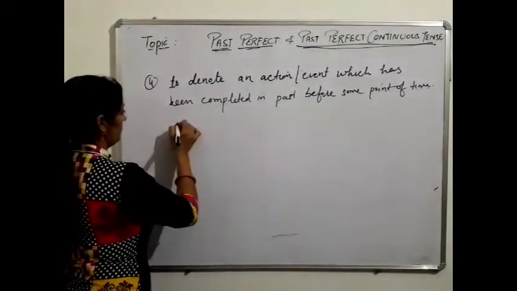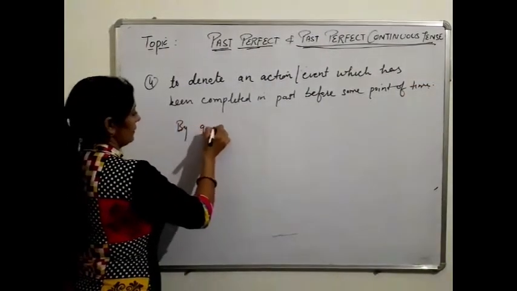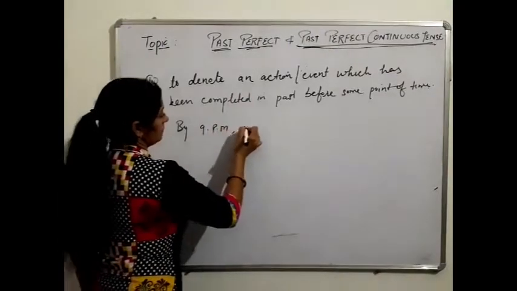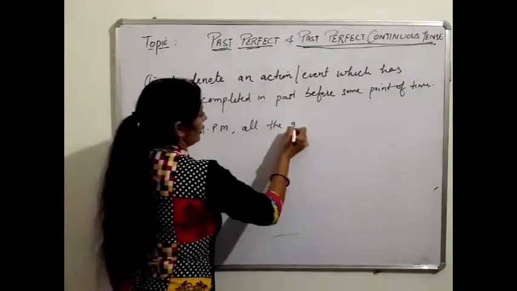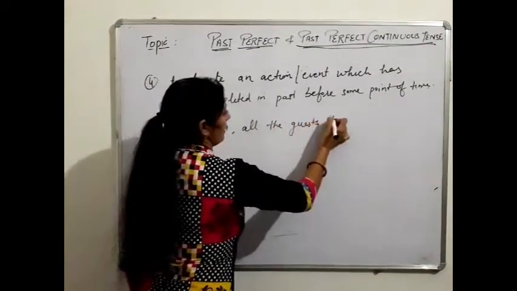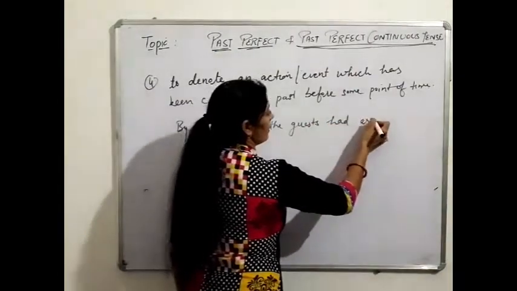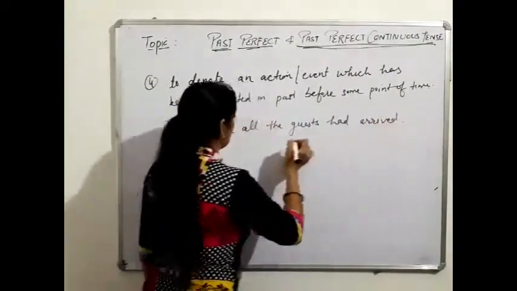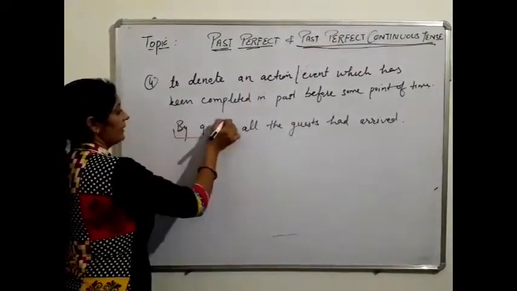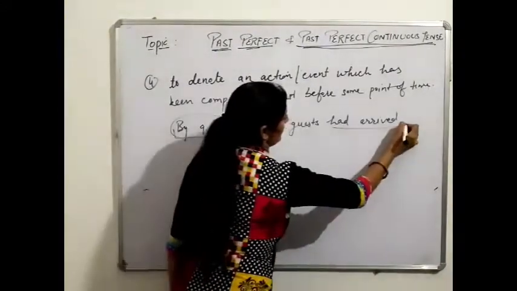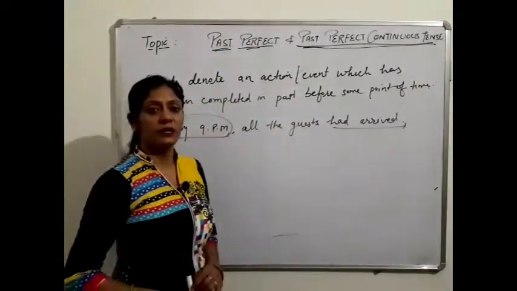For example, by 9 p.m. all the guests had arrived. It means up to that time all the persons had arrived there. Okay.